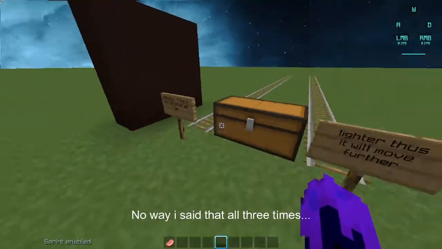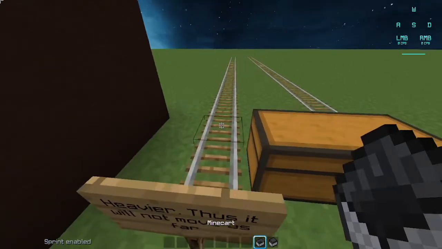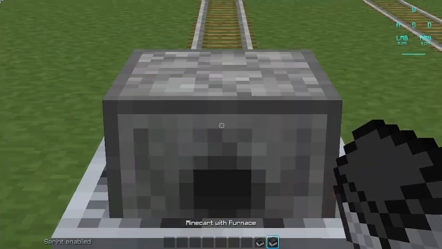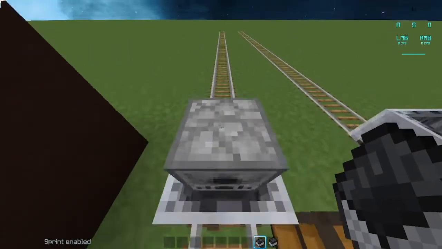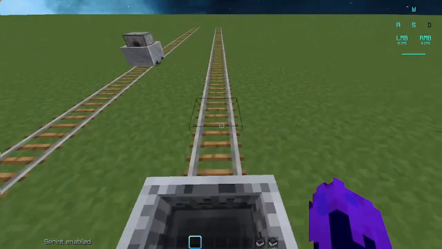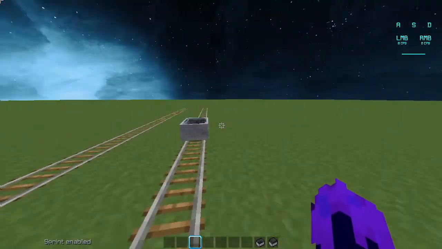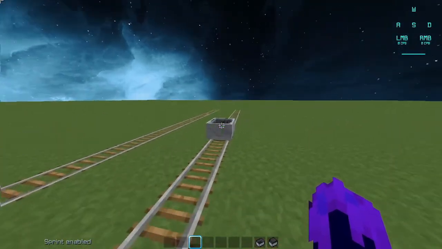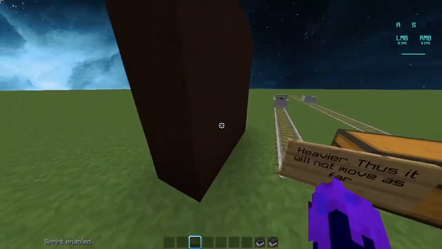Force equals mass times acceleration. The more the mass, the more you will have to push it. So if I were to put this minecart with a furnace, it weighs more because it has a little furnace in it. So if I were to push it, it will not go as far as the minecart without a furnace in it, because that one weighs less. This one weighs less, this one weighs more. I used the same amount of force, and this one just went further because it had more acceleration because it weighed less. On to Newton's third law of motion.